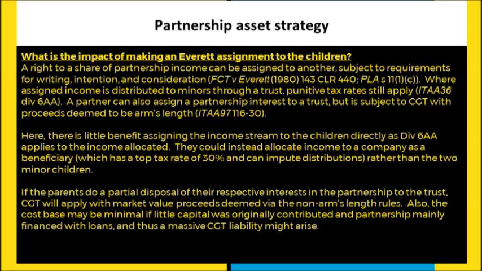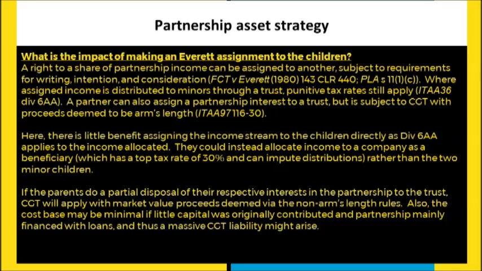However, there could be some advantage in instead assigning it to a company. The reason for that is that the company has a tax rate of 30%. So if they had a company as beneficiary, which is perfectly valid as a structure, then it's going to have a top tax rate of only 30%, so it may actually be beneficial to do that. Plus, you also have the flexibility of companies being able to impute distributions, in other words, through the franking credit system, to be able to pass those on to the shareholders.